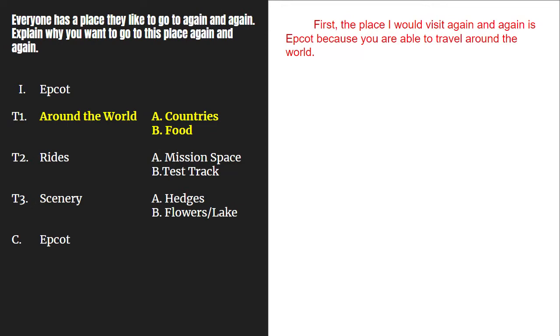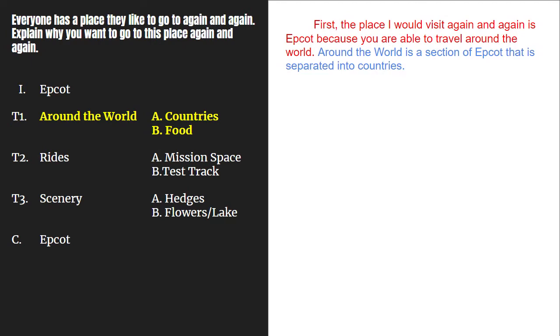So our sentence will read, first, the place I would visit again and again is Epcot because you're able to travel around the world. Every sentence in this paragraph, every sentence I write, must be about this topic of around the world. Now, you may notice we also want to use a transition word for each of the topic paragraphs. Because this is the first topic, I'll use first here.